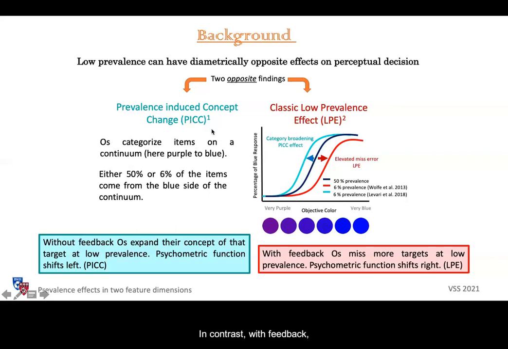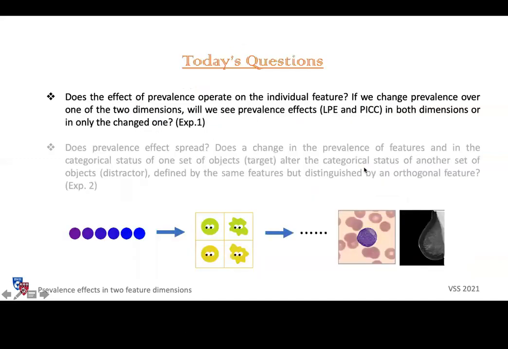In contrast, with feedback, observers missed more blue items in the middle at low prevalence and adopted a conservative criterion. Their function shifts to the right. This is known as the classic low prevalence effect.